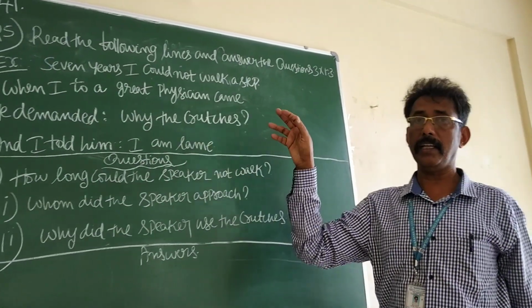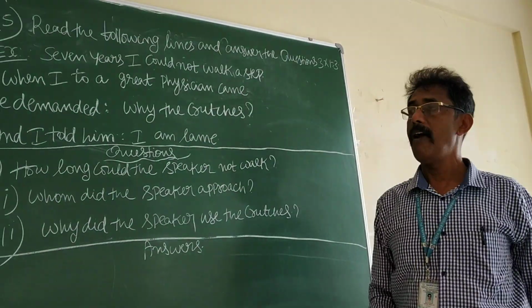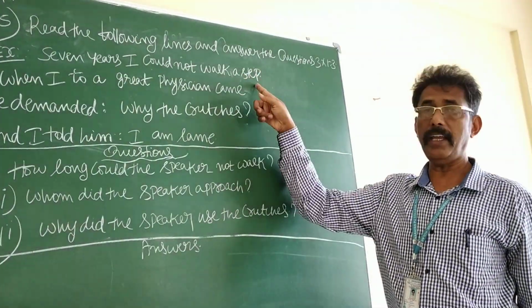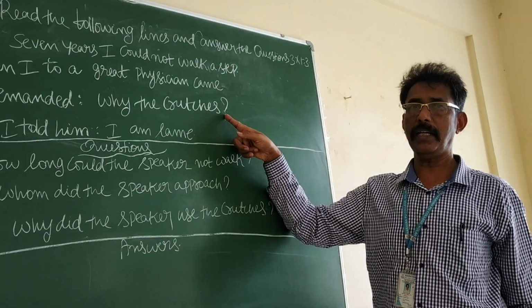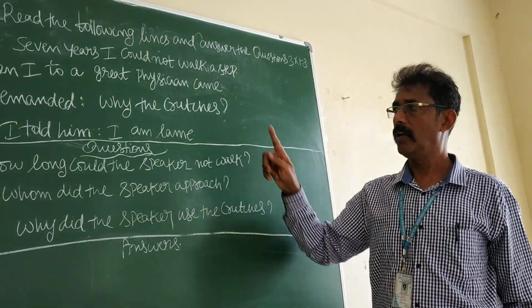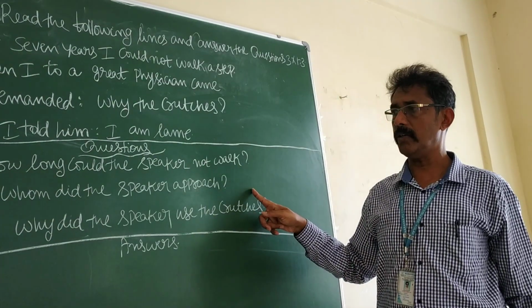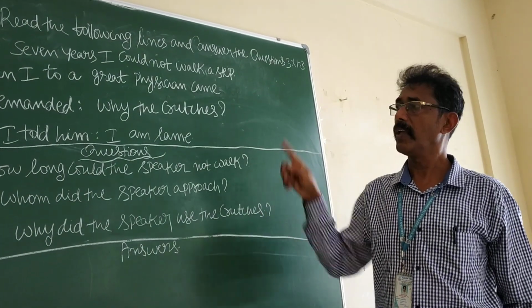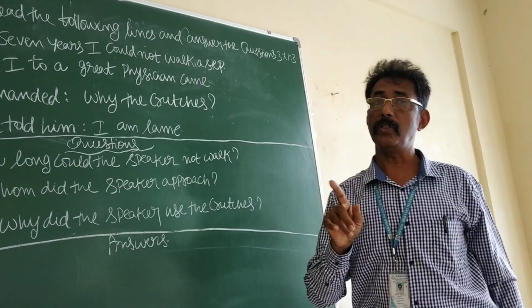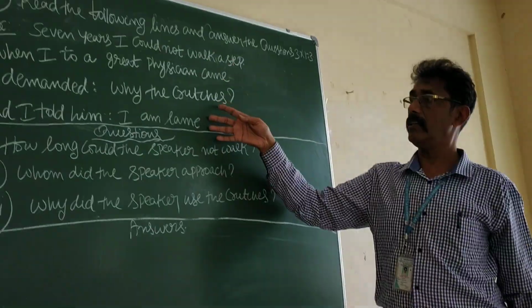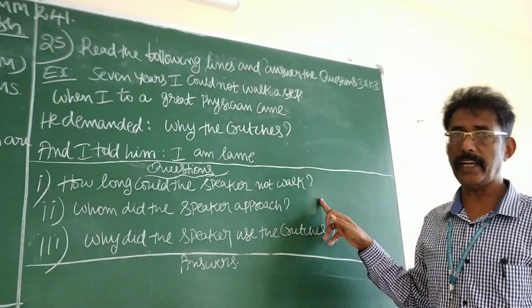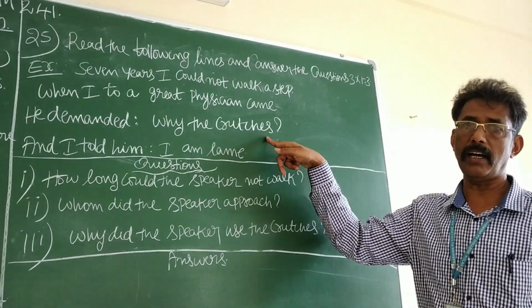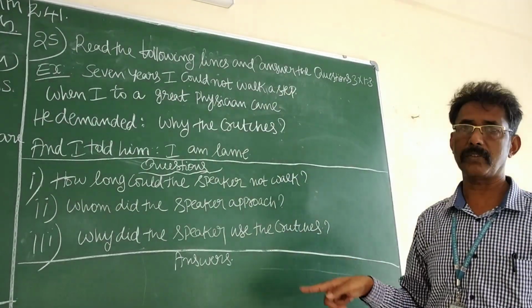Understanding line number 1, line number 2, line number 3, line number 4, question number 1, question number 2, question number 3. Read each line 2 times. Read this all together 2 times. Read the question 2 times. Then you can find the answer in the lines.